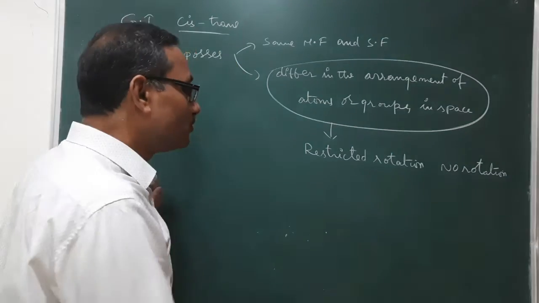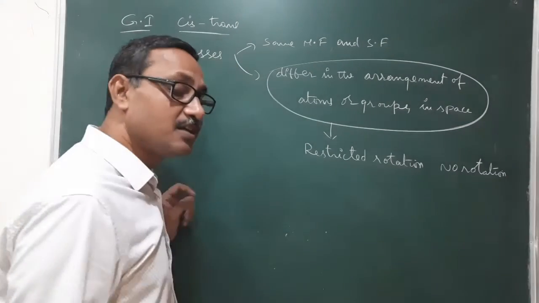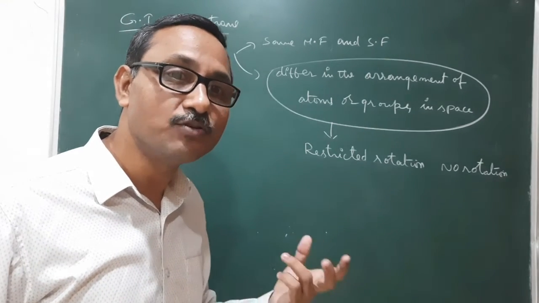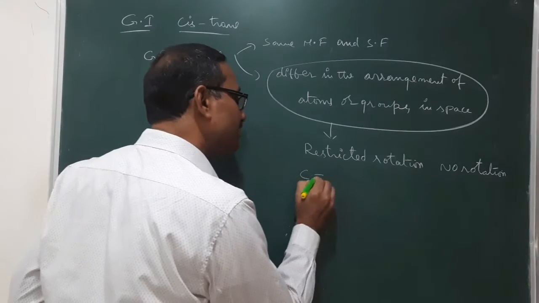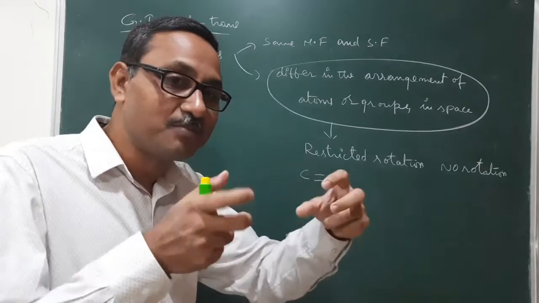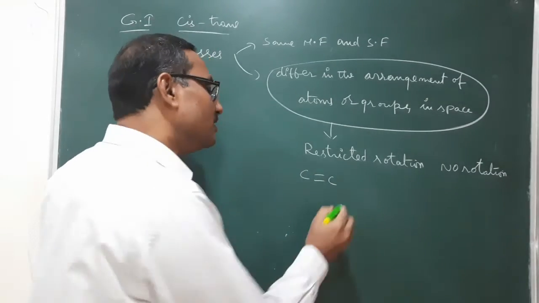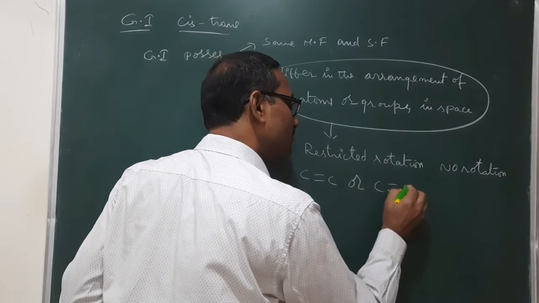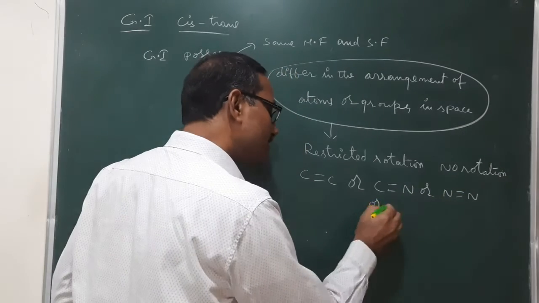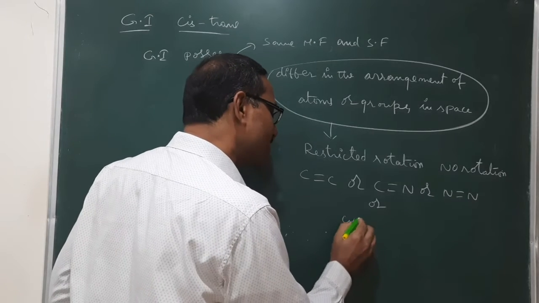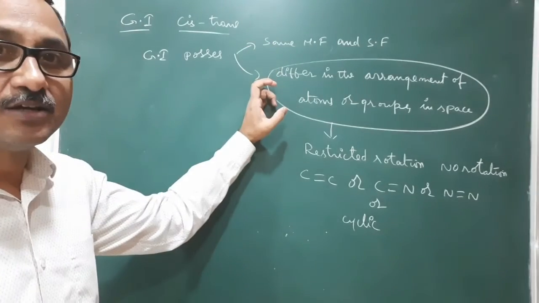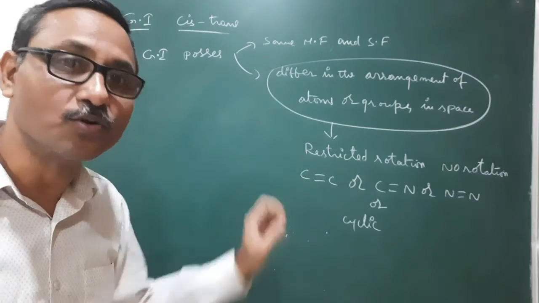Right. What are the conditions required to exhibit restricted rotation? Sometimes there is a C double bond C, and because of that double bond, this carbon and this carbon will not rotate freely. Or sometimes carbon double bond nitrogen, or nitrogen double bond nitrogen, or sometimes a cyclic structure. So, geometrical isomerism is only due to restricted rotation.